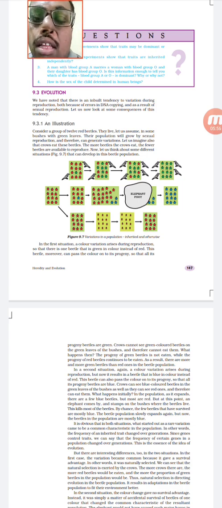Afterwards, when the red color beetles come near the green plant, crows can see them, and the crows will eat the red color beetles. You can see that in the first column the total number of red color beetles was more, and the new green beetles were fewer. But as it proceeds, the number of red color beetles was reduced, and finally it will become nil, and the green color beetle got evolved.